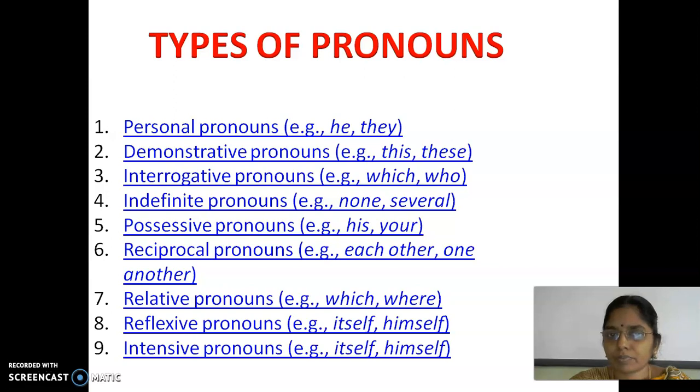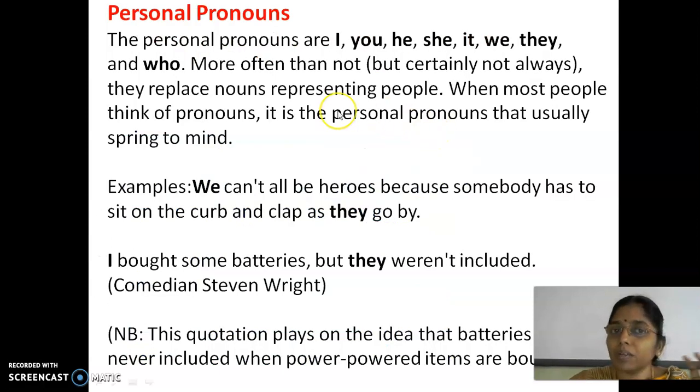Again, the types of pronouns: personal pronoun, demonstrative pronoun, interrogative pronouns, indefinite pronoun, possessive pronouns, reciprocal pronouns, relative pronouns, reflexive pronouns, and intensive pronoun. Intensive pronouns are otherwise called emphatic pronouns, which we will see later. First is the personal pronoun, right? What are personal pronouns?